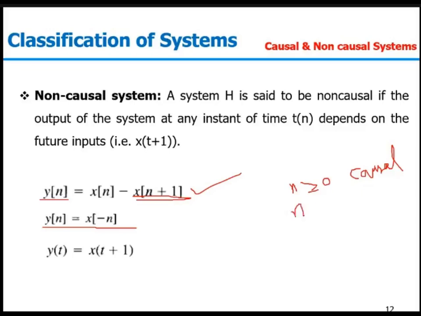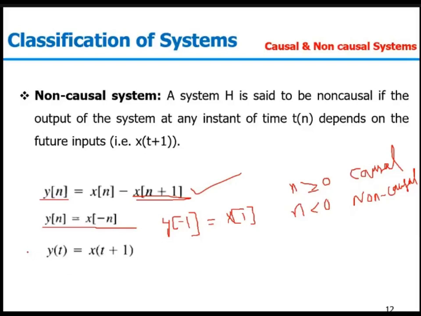But for n less than 0, say n equal to minus 1, y of minus 1 is equal to x of 1, so it is depending on the future value. So for n less than 0, it will be non-causal. If we have a bounded system where n is positive only, in that case it is a causal system. But if n is not bounded, varying from minus infinity to infinity, in that case my given function will be non-causal in nature.